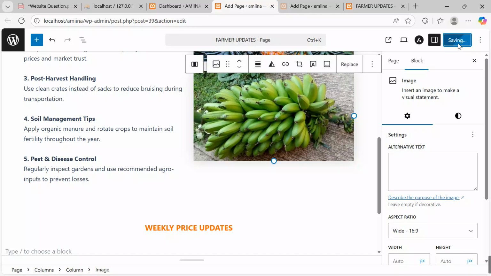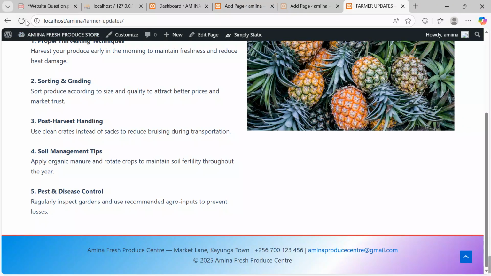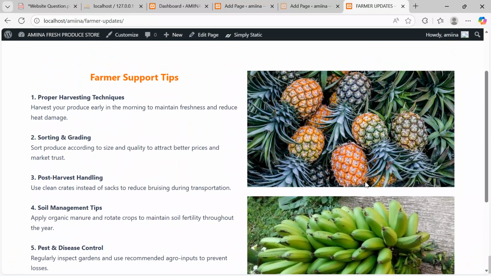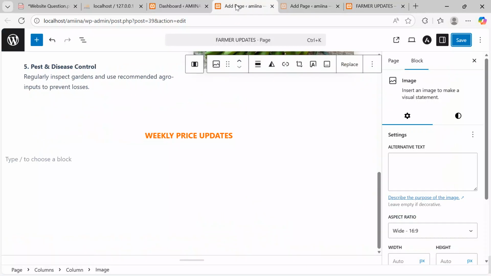I want to save changes to see that at least we don't have ambiguous spaces within our design. Let me refresh to see what we have. Yes, at least we have something like this. Nice. So now I'll get back and continue. Get back here. Under farmer updates, we can say, let me apply maybe a table.